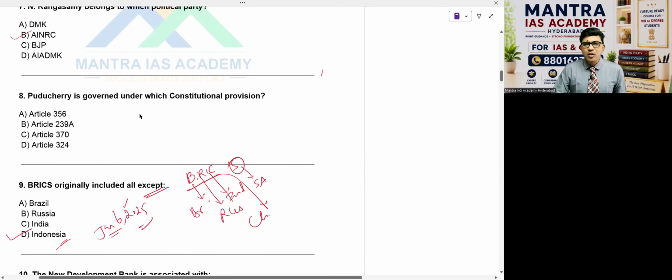Puducherry is governed under which constitutional provision? Article 356, Article 239A, Article 370, or Article 324. Everything is very clear, because Article 356 is the emergency provision, state emergency. It's not the answer. Article 370 is repealed; it gave special status to Jammu and Kashmir. Article 324 speaks of a constitutional body, the Election Commission. These are not the answer. By elimination, the option is: 239A provides for legislatures and councils of ministers in certain union territories, including Puducherry.